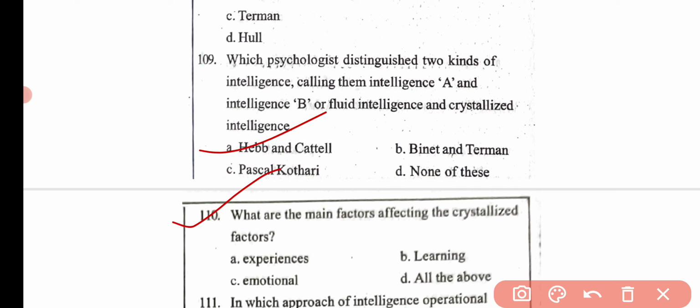Then the next question: what are the main factors affecting the crystallized factors? Option A experience, option B learning, option C emotional and option D all the above. Here the correct answer is option D, that is all of the above: experiences, learning and emotional.